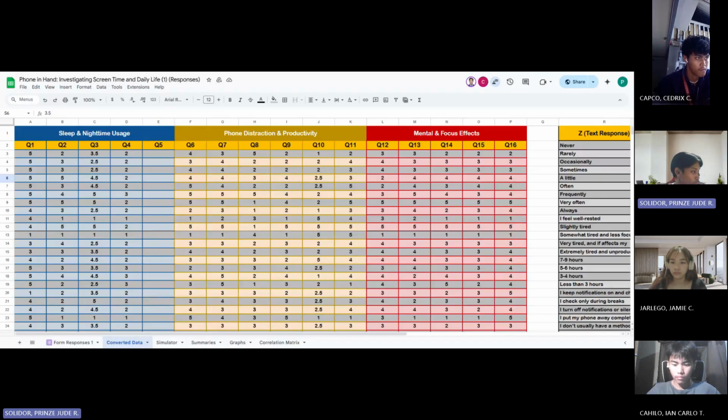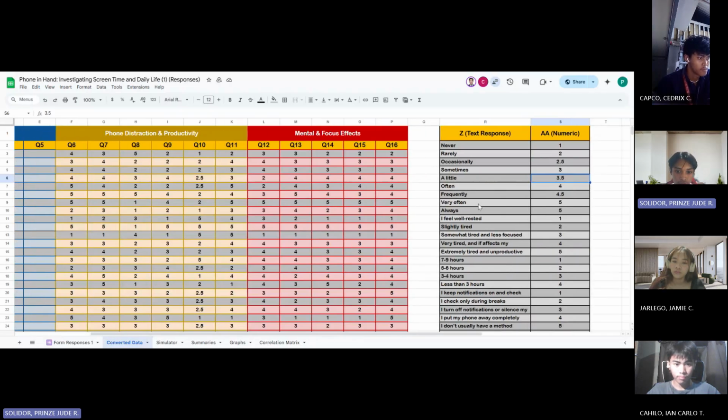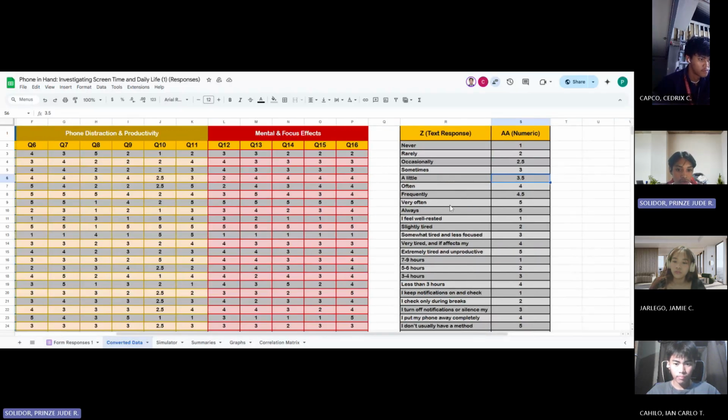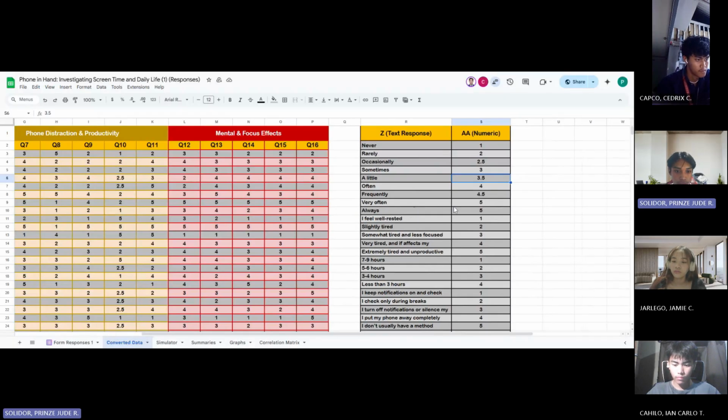Next, we have the converted datasheet. This is where the qualitative responses like frequency scales and open-ended answers are translated into numerical values. For instance, a response like occasionally might be converted to 2.5. Open text responses are categorized and then assigned numeric values in the numeric column. This numerical conversion is crucial for performing statistical analysis and generating meaningful trends.